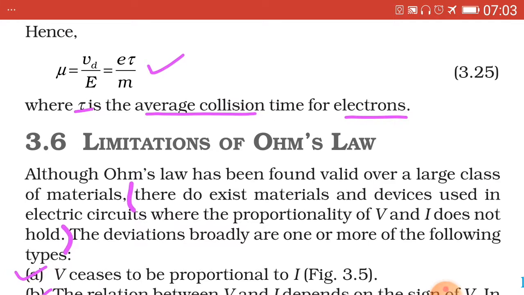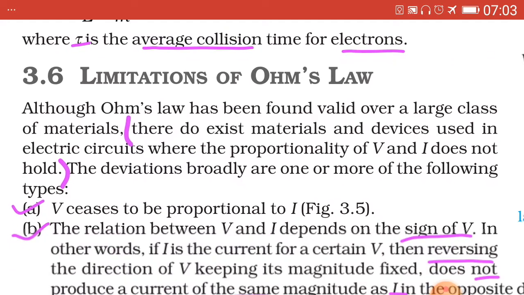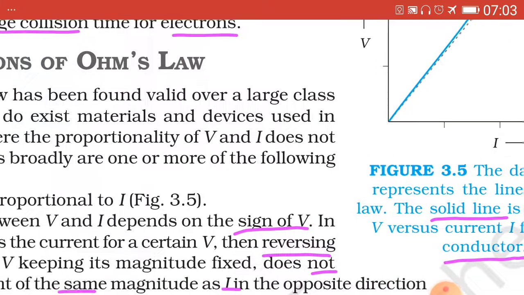Now next topic, limitations of Ohm's law. There are materials and devices used in electric circuits where the proportionality of V and I, that is voltage and current, does not hold good. First limitation, A: V ceases to be proportional to I, which is shown in the graph here, which we refer.